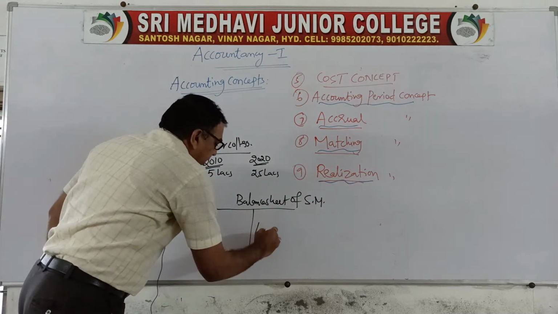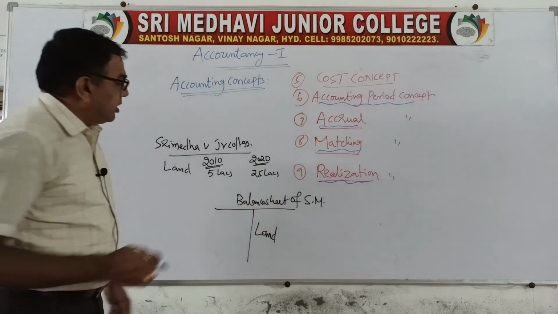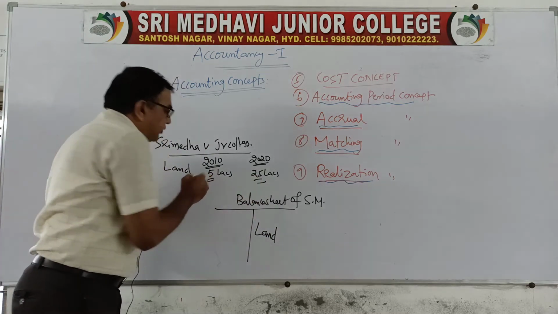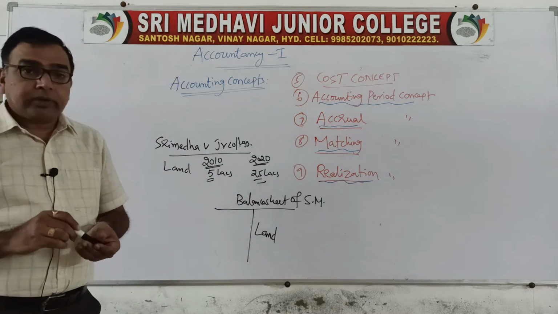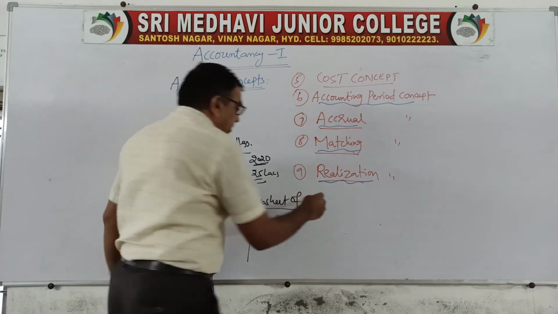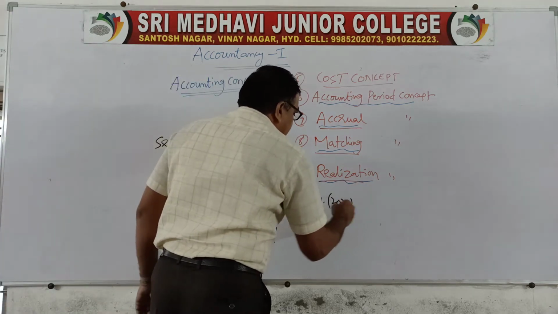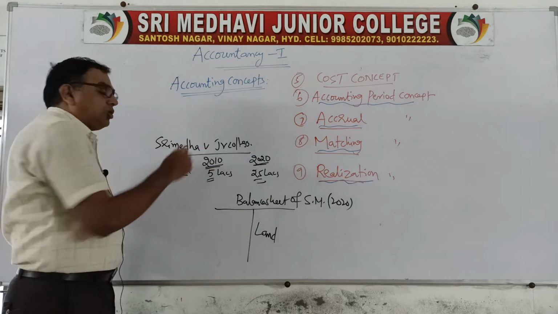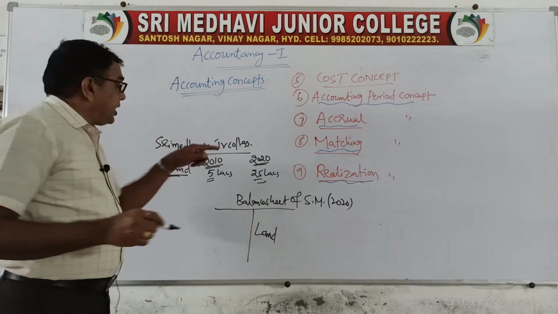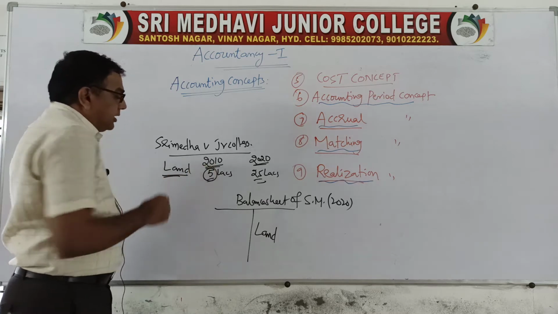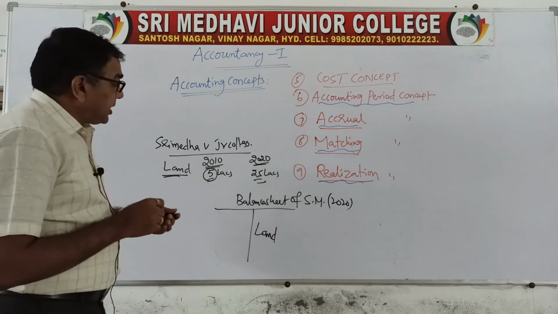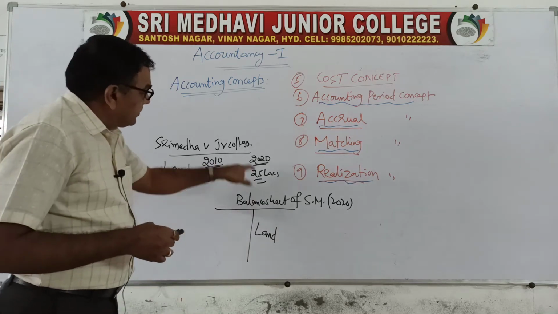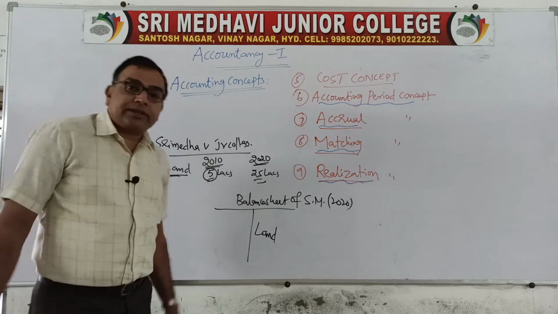When you write land, what will you be recording? Do you write 25 lakhs or do you write 5 lakhs? You are preparing the balance sheet of Sri Medhavi Junior College as in 2020. You have established this college in the year 2010. Then we purchased some piece of land at a cost of 5 lakhs in the past. But as of now, the land value is 25 lakhs.